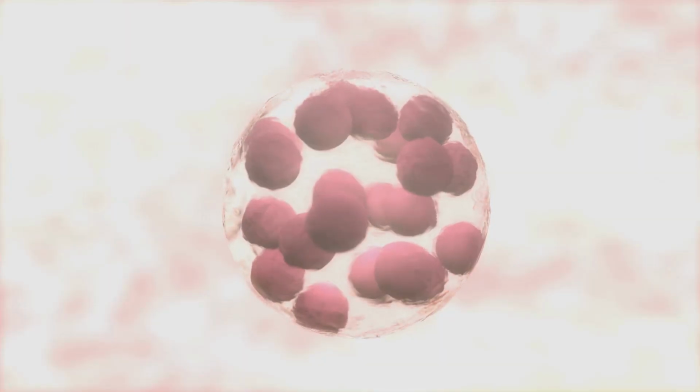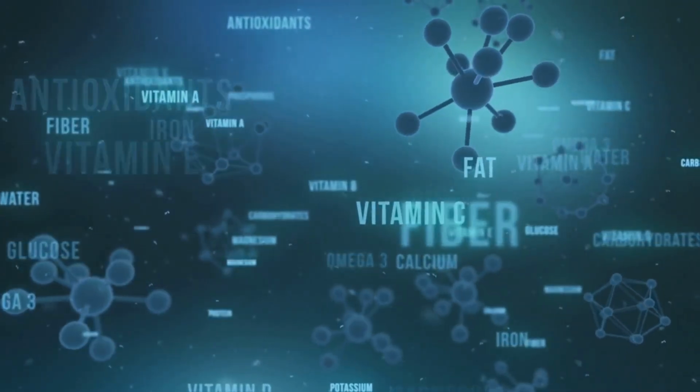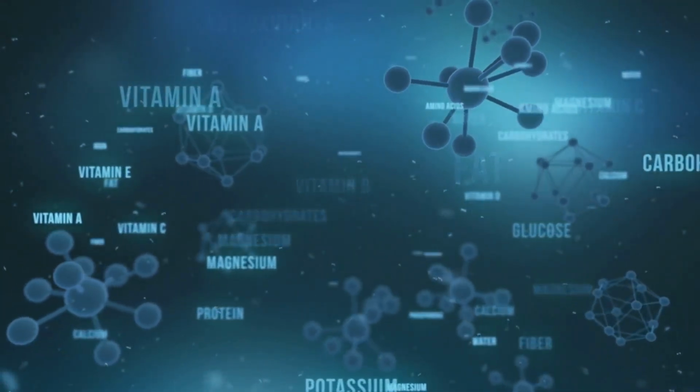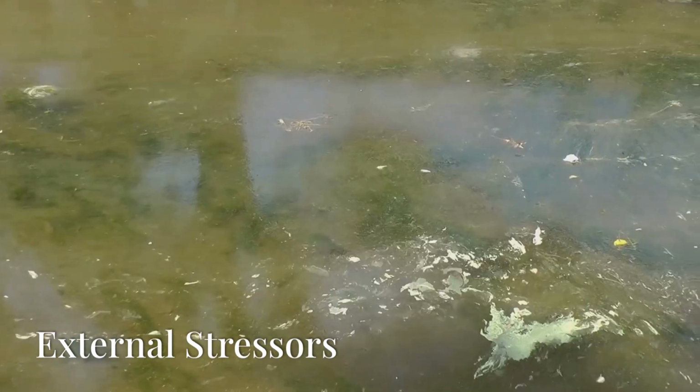Nutritional availability is another key environmental factor. Nutrients provide the building blocks and energy required for cell growth and differentiation. For instance, a deficiency in certain vitamins or minerals during development can lead to impaired differentiation and result in structural or functional abnormalities.